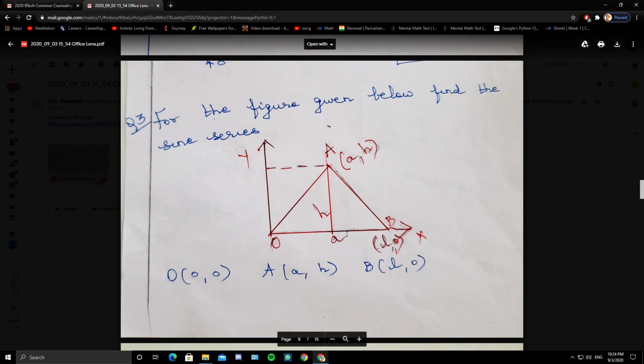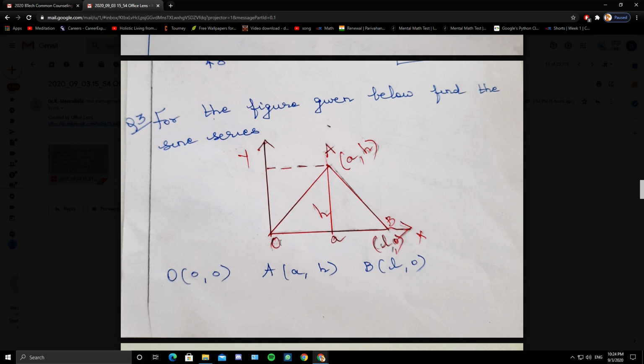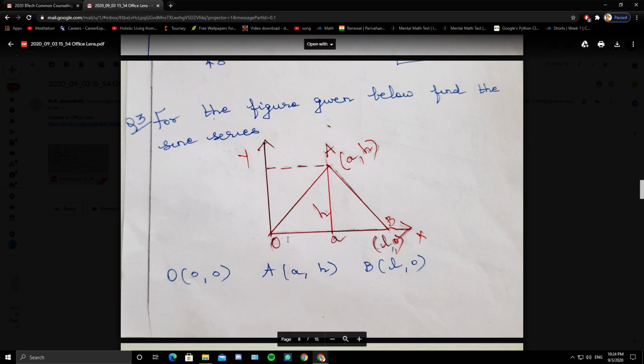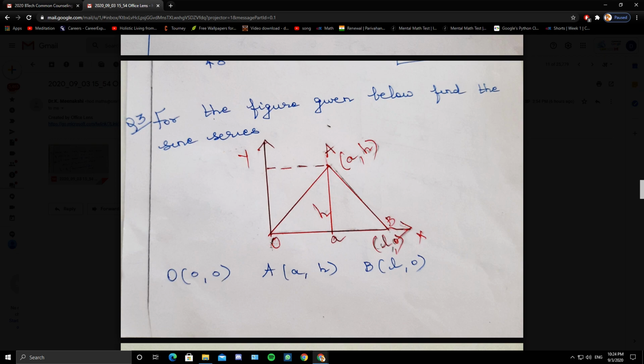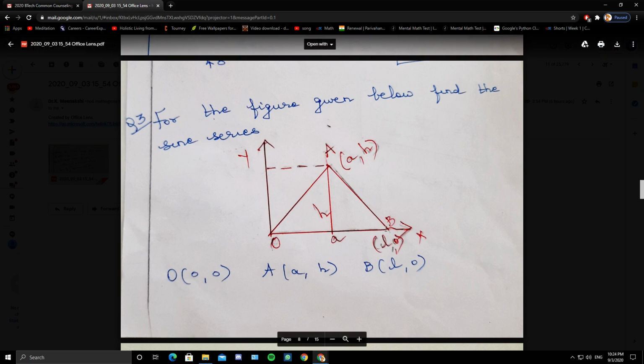OA, AB. So this is the graph, and on the x-axis you have O to B. So this is the point 0, 0. A is given to be (a, h), B is given to be (l, 0). It is given in the question. So the graph is the line OA and AB.